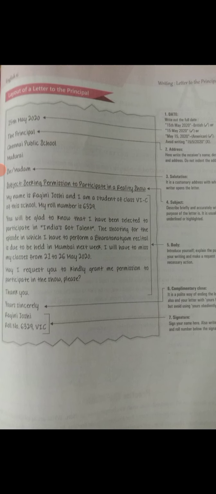As you can see, now it is a layout. What is the format? How to write a formal letter to the principal. It is something which changes from time to time. The date is on the top, but you can also start with the principal on the top, that is also okay. You can mention the date after the principal, then your school name. So they have mentioned the date, the principal, your school name.